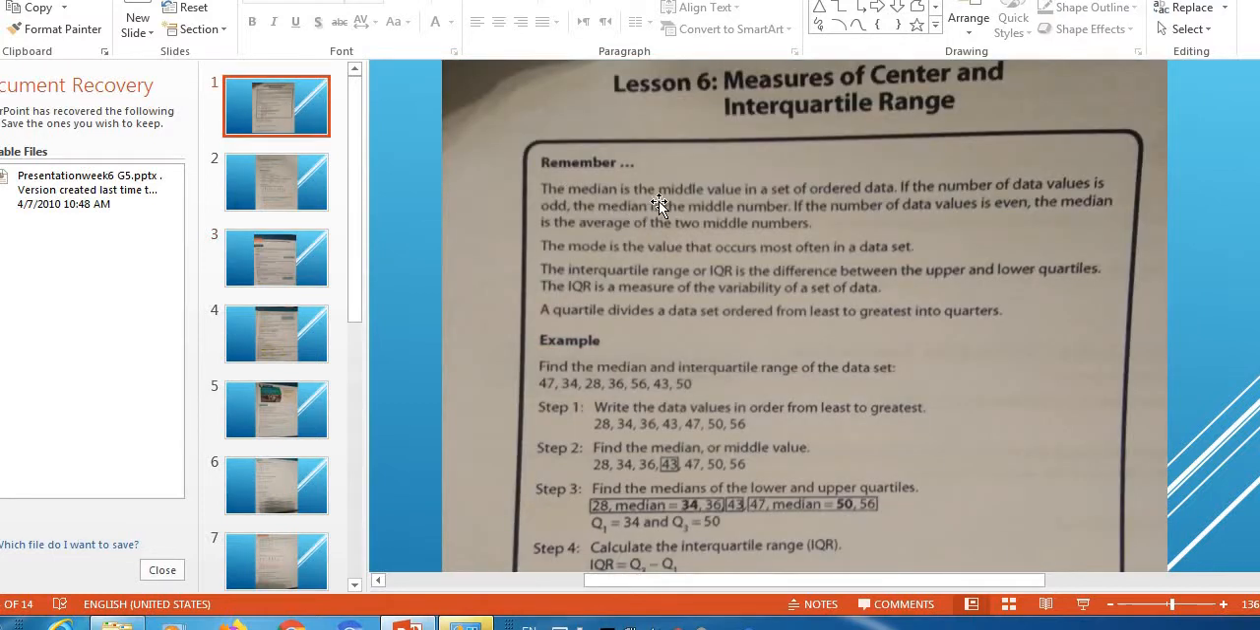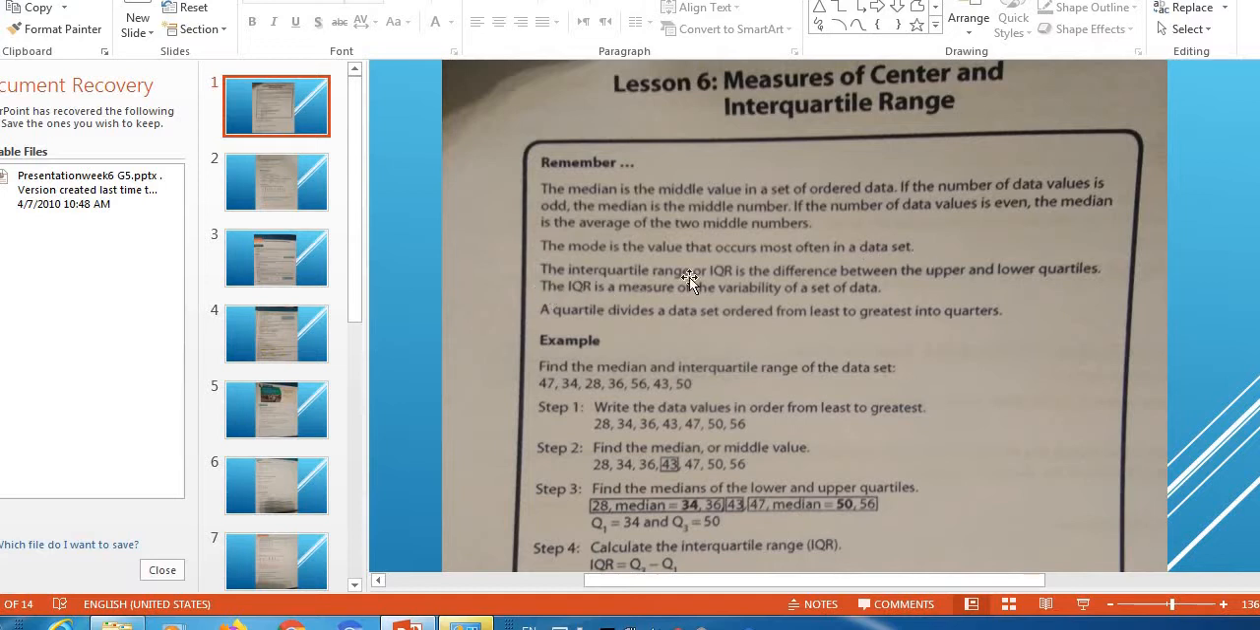The median here is the middle value in a set of ordered data. If the number of data values is odd, the median is the middle number. If the number of data values is even, the median is the average of the two middle numbers. The mode is the value that occurs most often in a data set.